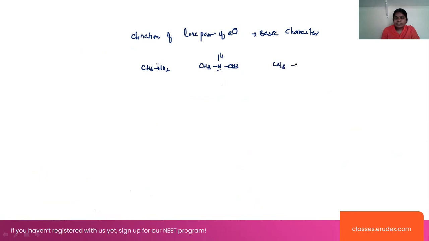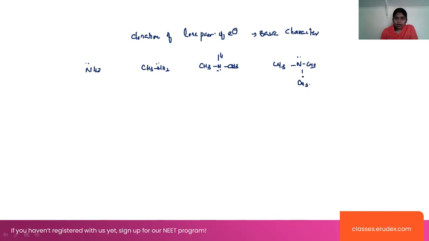Coming to the next one, here it is CH3N CH3 CH3, and we are taking ammonia here. In whichever case more donation of the lone pair of electrons is possible, that compound will have the most stability.